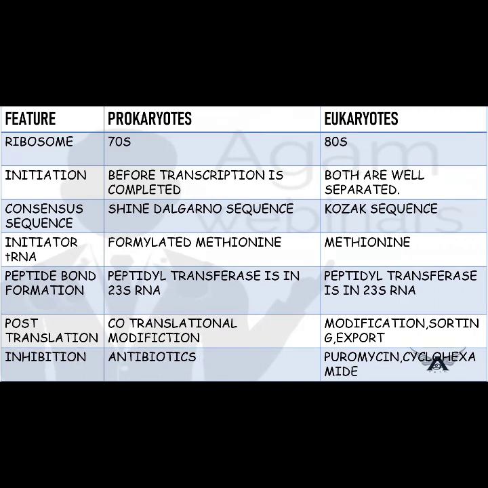Inhibition: just now we saw antibiotics inhibit the 70S ribosome, not the 80S. Here things like puromycin and cycloheximide and also diphtheria toxin will inhibit protein synthesis in eukaryotes.